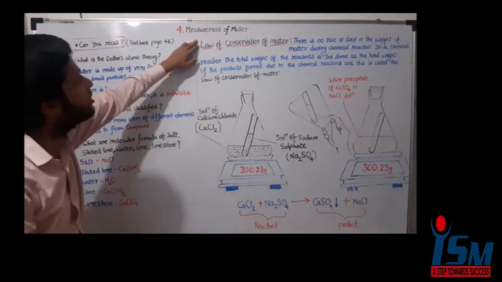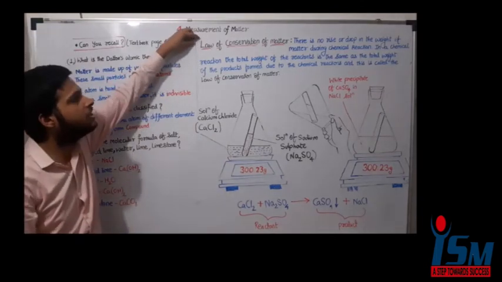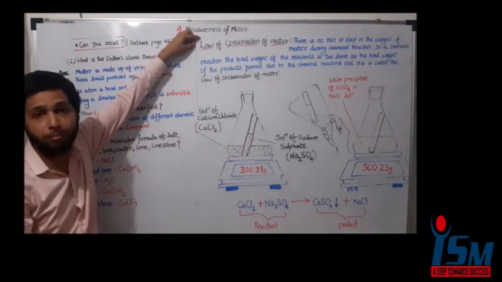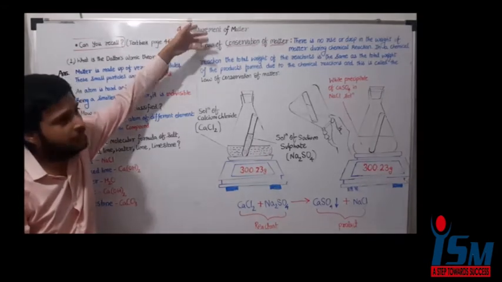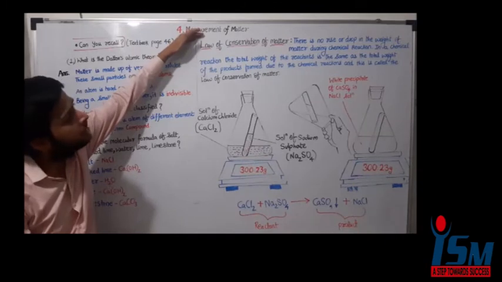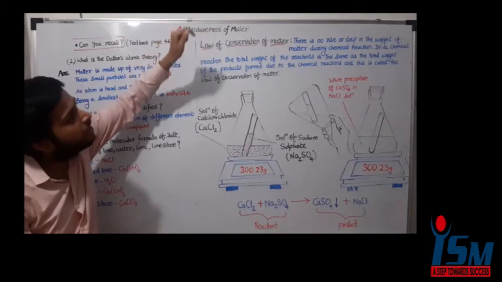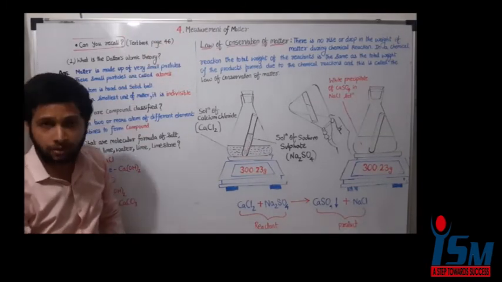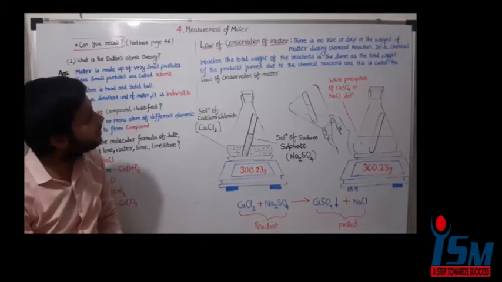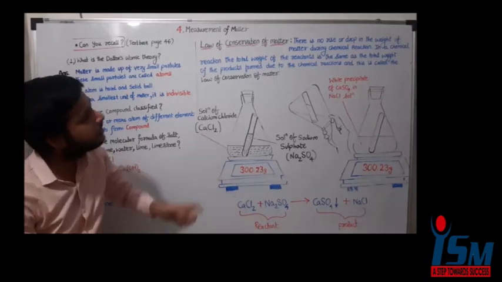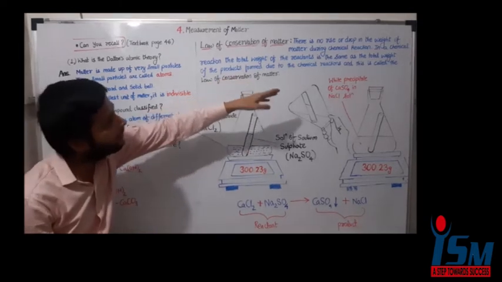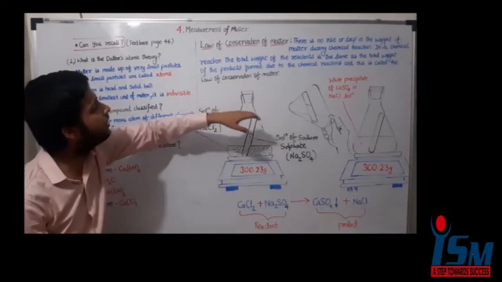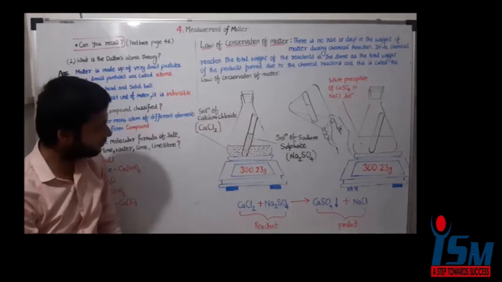Come on. Let us accelerate to another topic. The first topic of this chapter, Measurement of Matter, is the law of conservation of matter. What does it state? Let us read it. There is no rise or drop in the weight of matter during a chemical reaction. In a chemical reaction, the total weight of the reactants is the same as the total weight of the products formed, and this is called the law of conservation of matter.